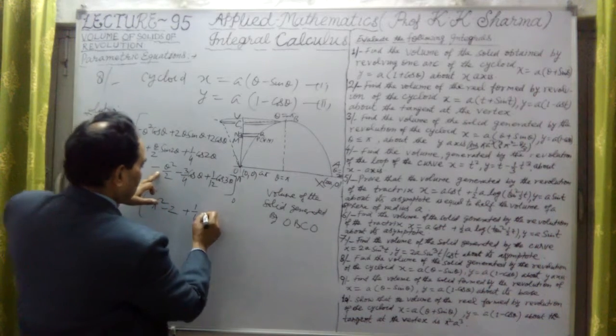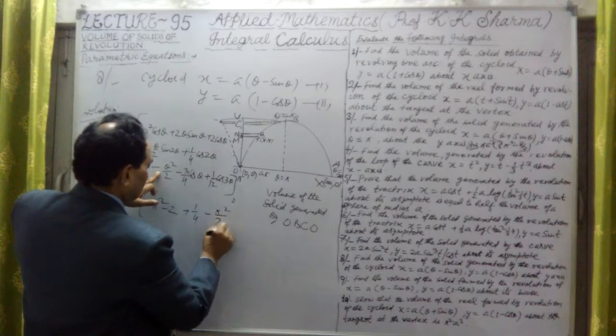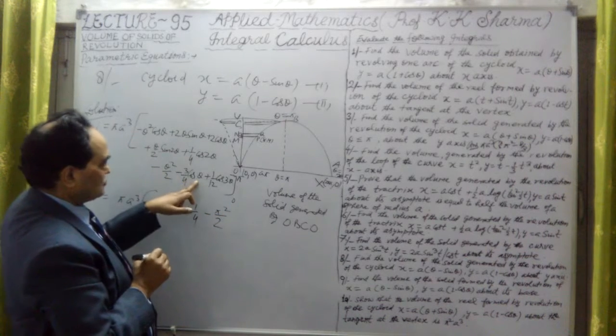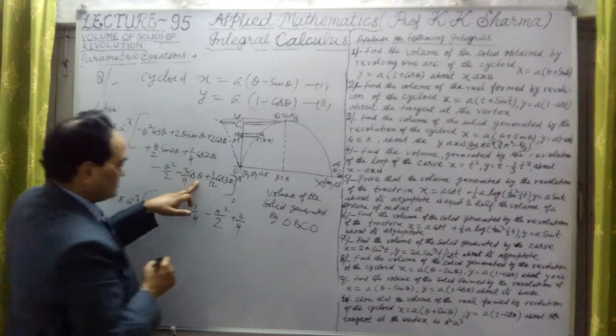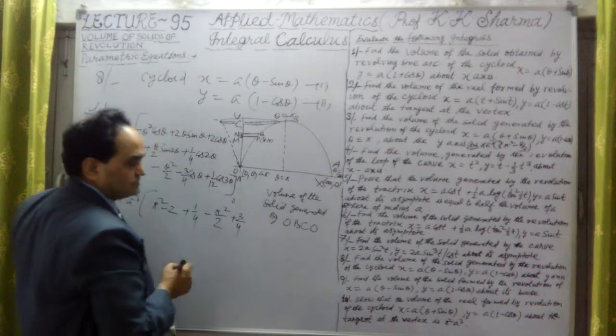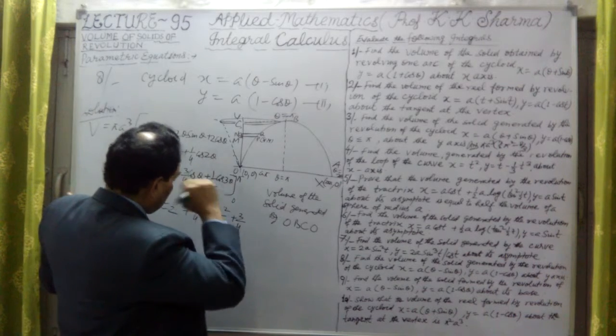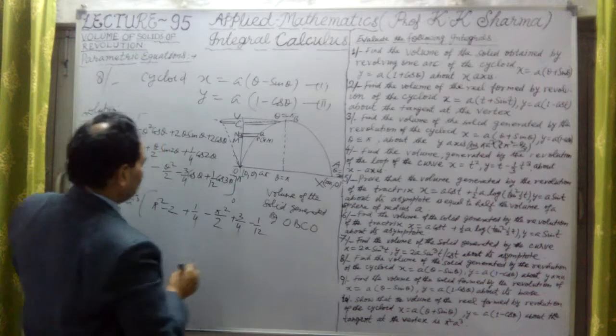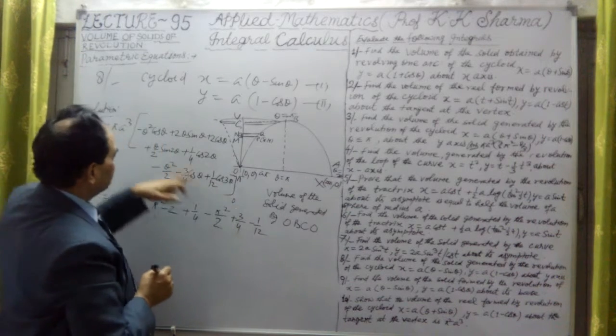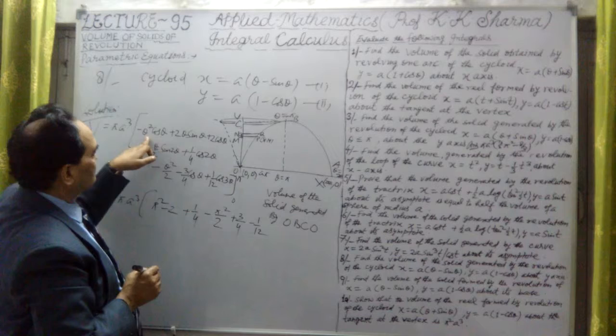Second is minus pi square upon 2. Cos pi is minus 1, which gives plus 3 by 4. And cos 3 pi is minus 1, so it is minus 1/12.